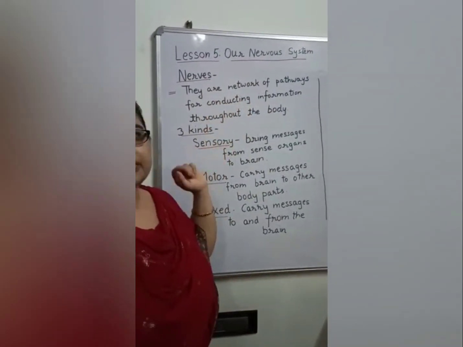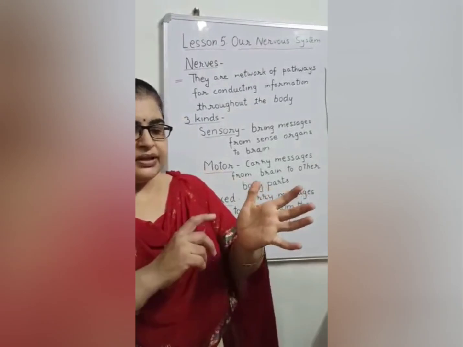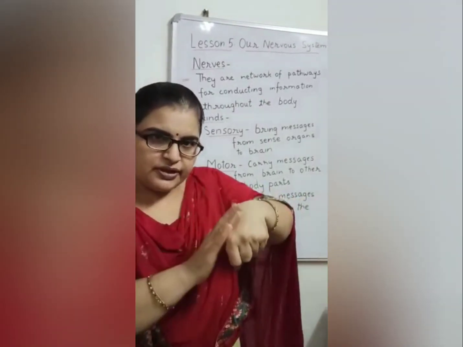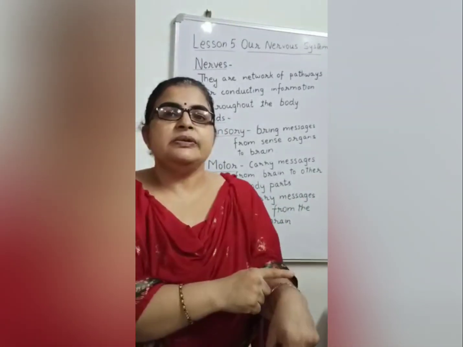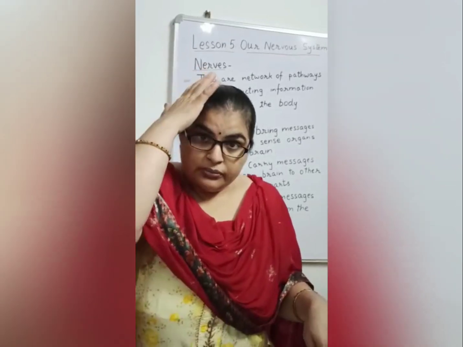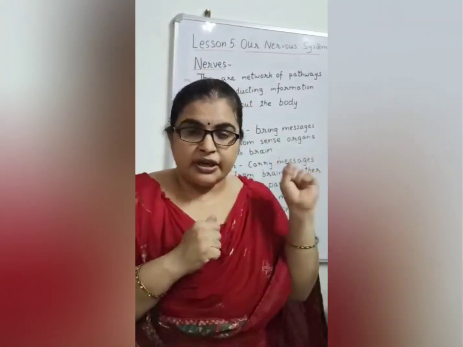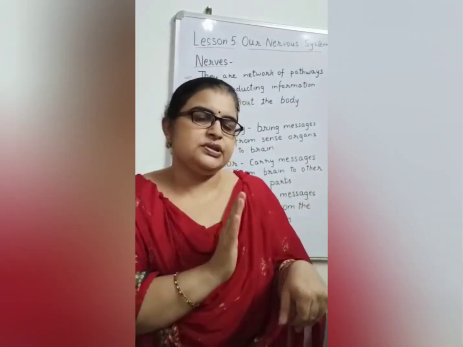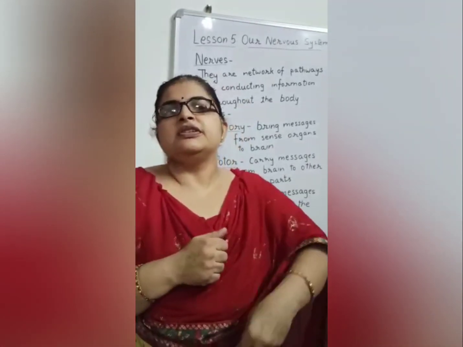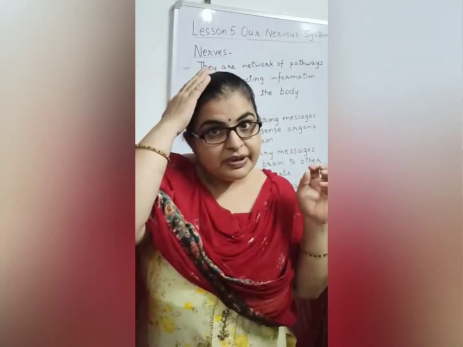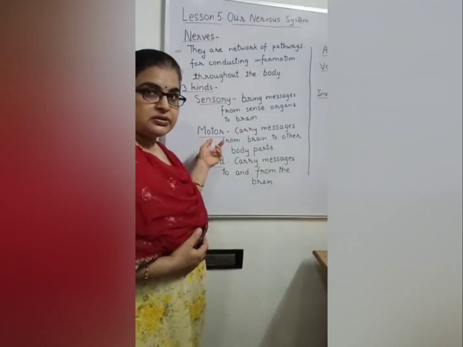There are three kinds of nerves in our body. First one is sensory nerves. Sensory nerves are like, if there is a fly sitting over here, the message goes from here to the brain. This will be the sensory one. Then from the brain, the reaction has to come. The reaction is to move your hand. If a fly is sitting here, either we will slap it, or rub our hand, or just move our hand. The message will come from brain to our body part through the motor nerves.